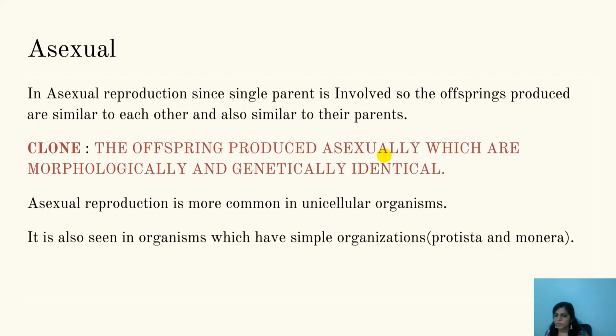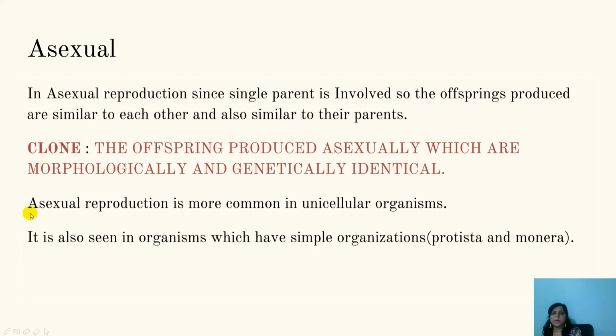We usually use a very important word, that is clone. The offsprings produced by asexual reproduction, which are morphologically and genetically similar, are called a clone. Let me repeat: the offsprings produced asexually which are genetically and morphologically identical, that is similar to the parent and similar to themselves, the term clone is used. So, a very important term called clone.